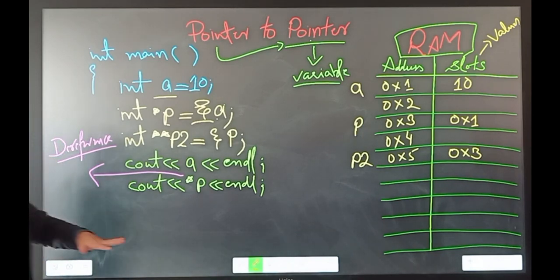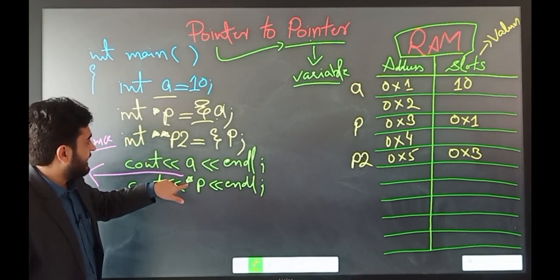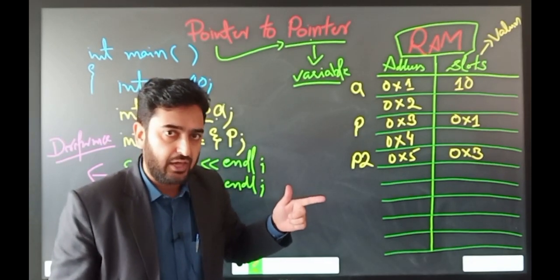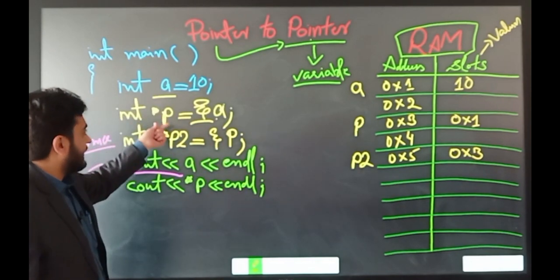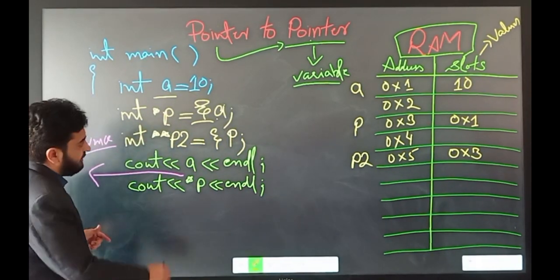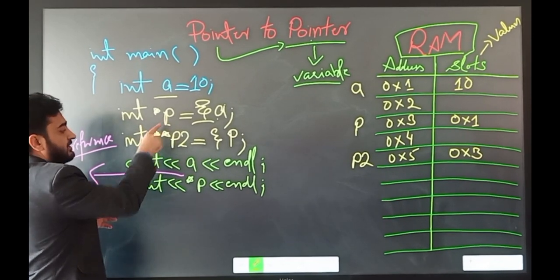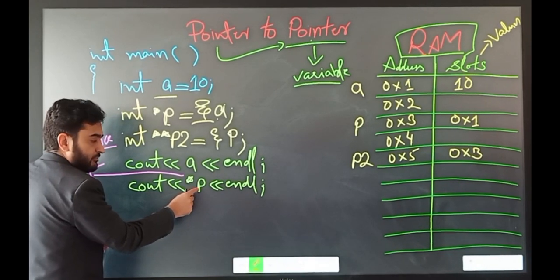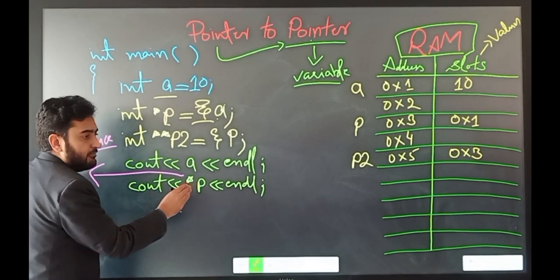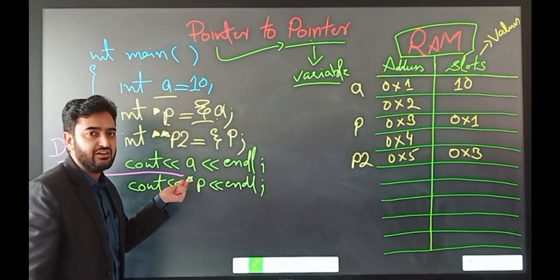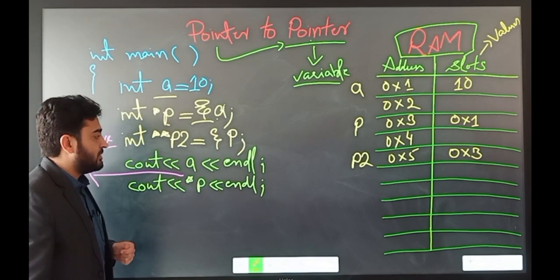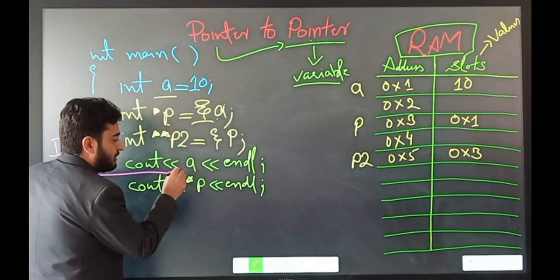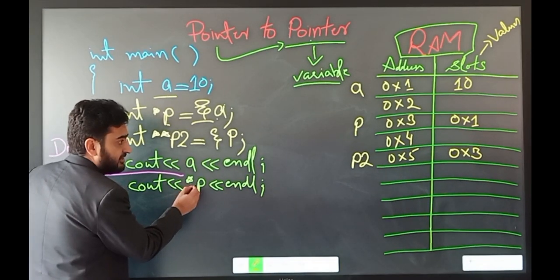Remember that when you write the asterisk in the declaration of a variable, then it is called the pointer operator. Through this operator you can declare any variable as a pointer. But when you write it in places other than the declaration, like here in the cout as a prefix of the variable, it means that this is a dereference operator. So what does this mean? It means that we want to point to the value at the address inside p.